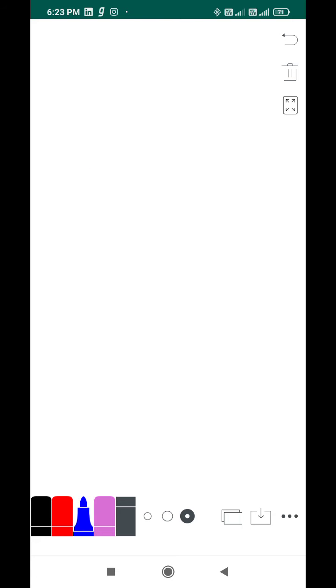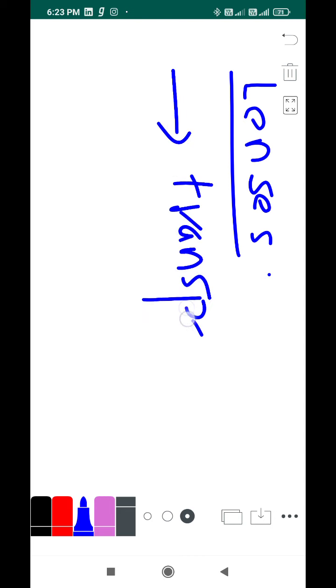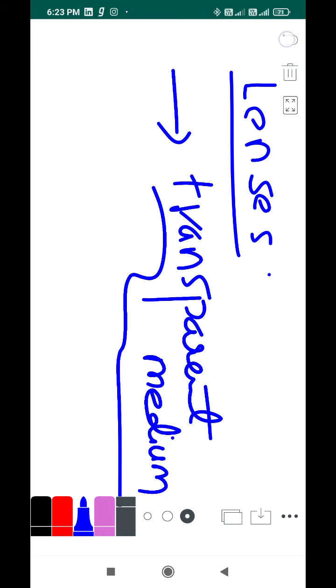And let's go for something called lenses. Let's finish off the lecture with this topic alone, lenses. I'll just give you an introduction about lenses and finish off the lecture. What do you mean by lenses? You would have definitely heard of lenses because you wear lenses in your eyes, right? So lenses are nothing but transparent media. They are indeed a medium in which refraction can happen, right? They are optically transparent.